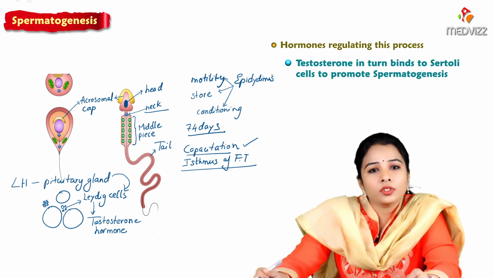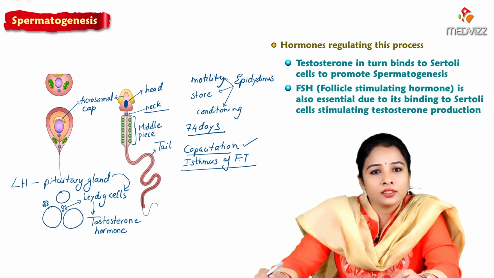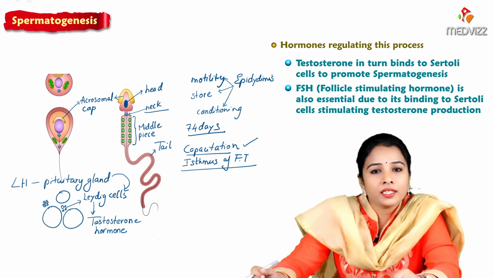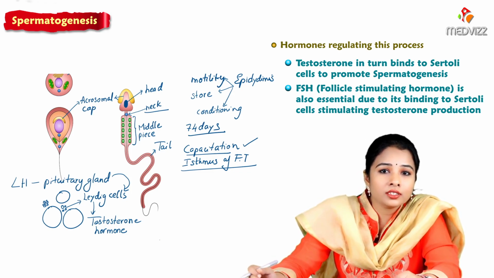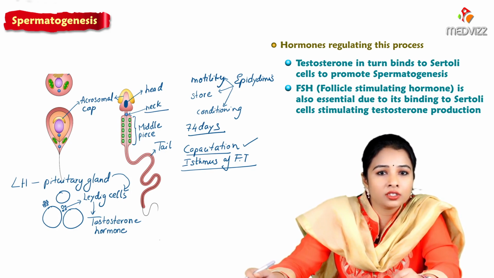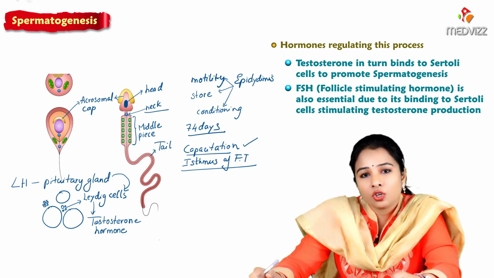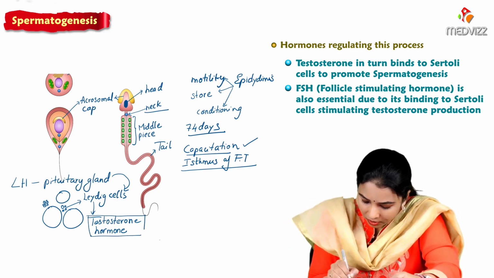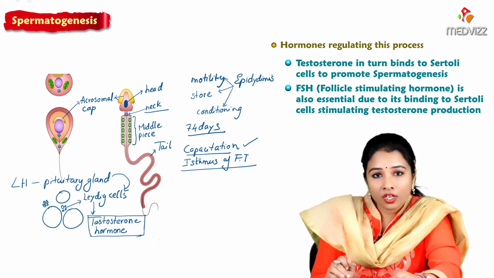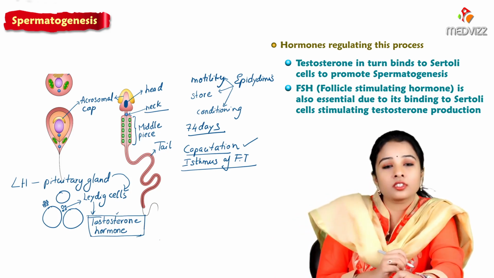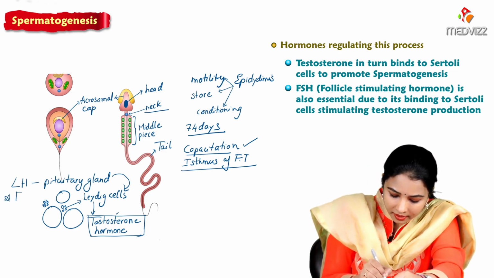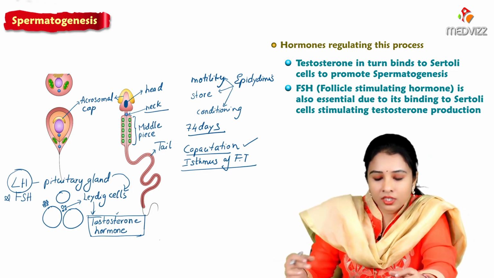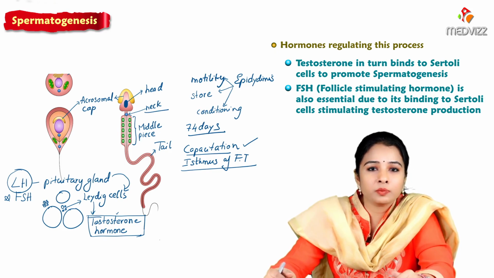So testosterone hormone is produced, which in turn binds to the Sertoli cells to promote spermatogenesis. Follicle stimulating hormone, FSH, is also essential due to its binding to the Sertoli cells. So the final hormone which promotes spermatogenesis is testosterone. But to produce testosterone, we need LH and FSH, mainly LH hormone, which is produced by the pituitary gland. So these are the hormones regulating spermatogenesis.